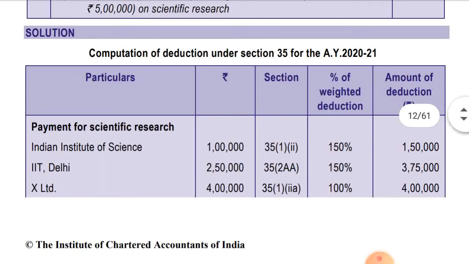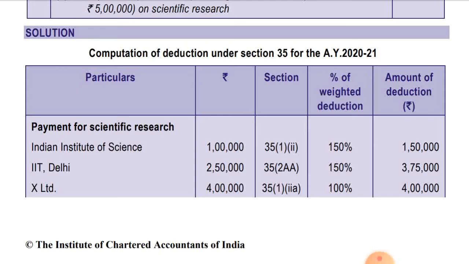Computation of deduction under section 35 for the assessment year 2021. Particulars, rupees, section in which deduction will be allowed, percentage of weighted deduction, and amount of deduction. Payment for scientific research, Indian Institute of Science, 1 lakh rupees, the first part. Under section 35(1)(ii), as I said, 150% deduction will be allowed, that is coming to 1,50,000. And payment to IIT Delhi, 2,50,000 paid. So deduction under section 35(2AA) will be allowed, 150% deduction, the amount is coming to 3,75,000.